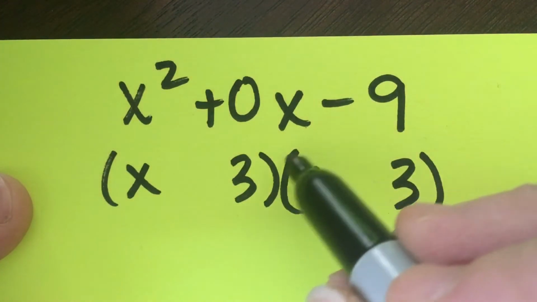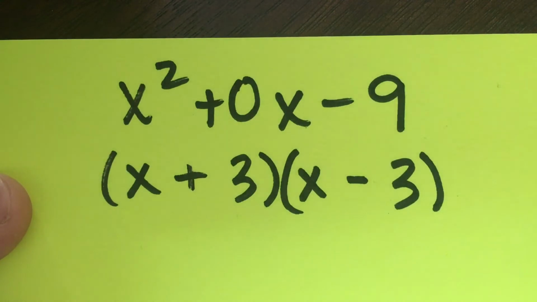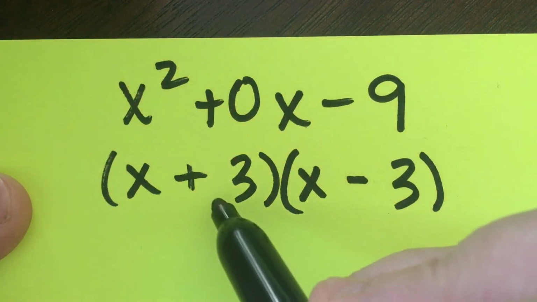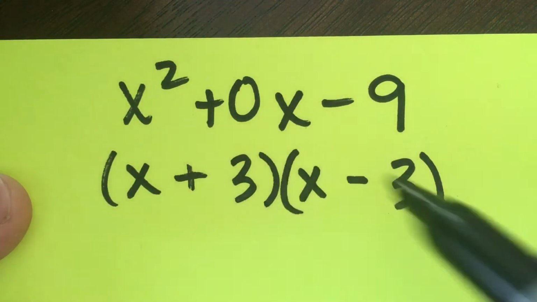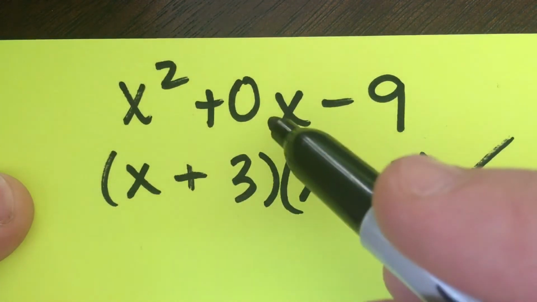And so we need them to multiply to negative 9. So one of these has to be positive and one of them has to be negative. I could have made this negative and that positive. That won't matter. But notice what happens if I go to distribute. I'll get a positive 3x. I'll get a negative 3x. They will add to 0. So this is a factored form of this equation here.